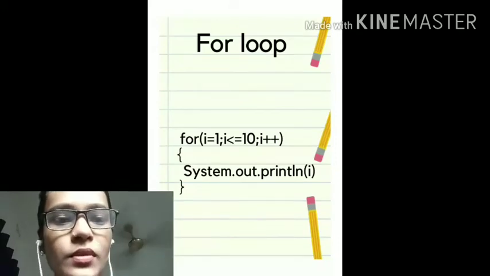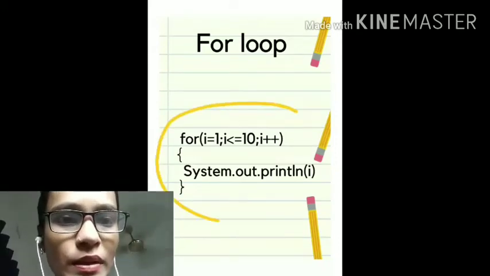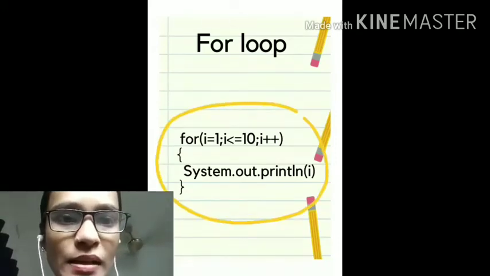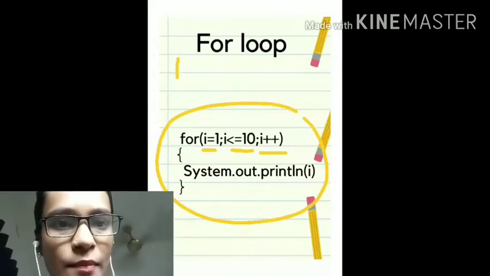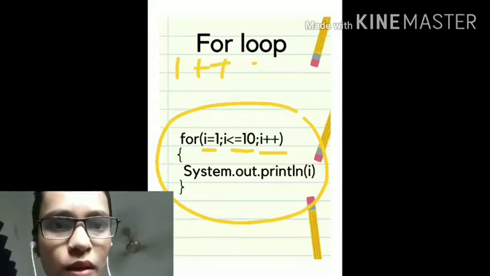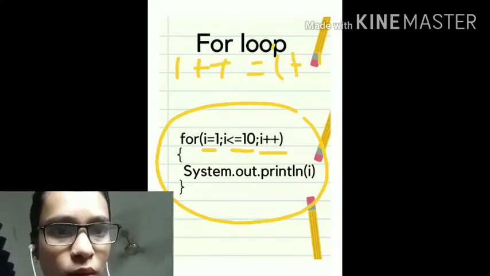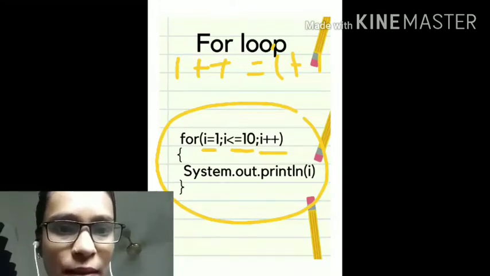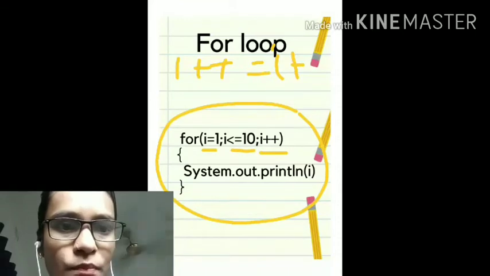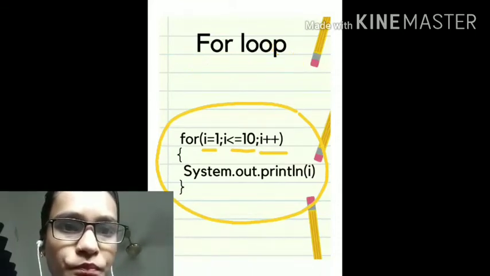See, this will be the statement: for i = 1, i <= 10, i++. This i++ and i = i + 1 are the same. Okay, this i++ and i = i + 1 are absolutely the same. Now see what happens.